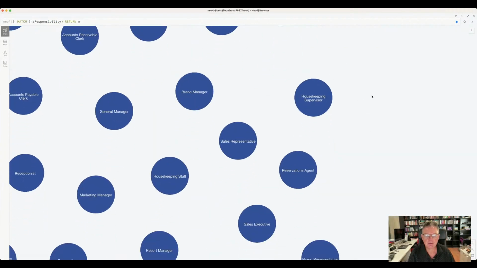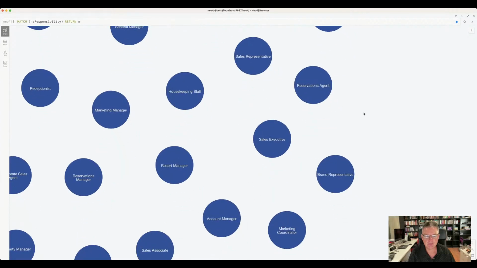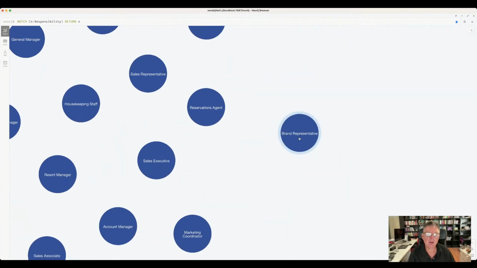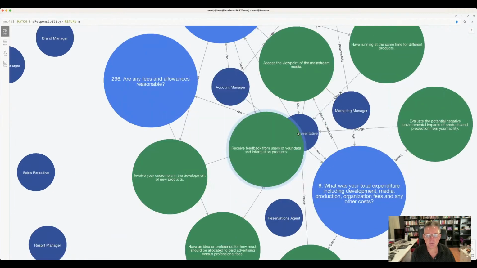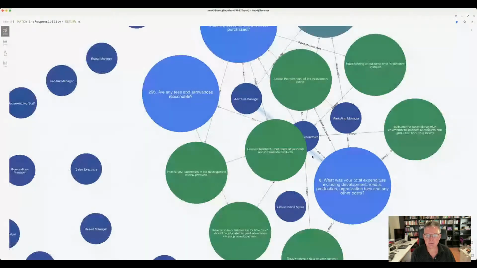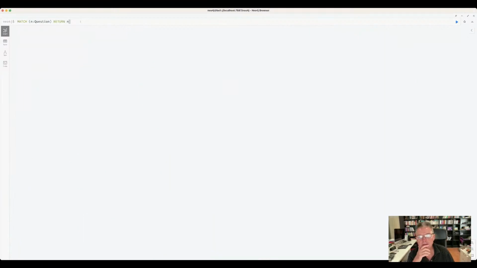Digital marketeer, housekeeping supervisor, reservations agent, brand representative. And if I want to look at it from this angle, I can just pull this up and ask questions to the brand representative in relation to HGV, and look for these answers that we're looking for here. Now, like I said, it contains a lot of questions, up to 1,000 questions that we need to be asking ourselves, but they're prioritized, so that makes it a whole lot easier.